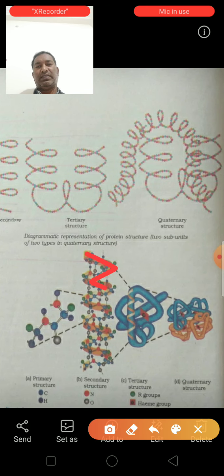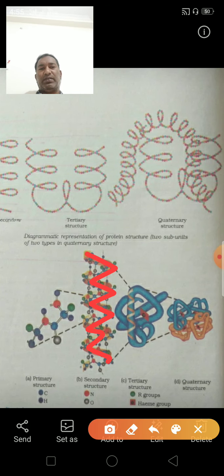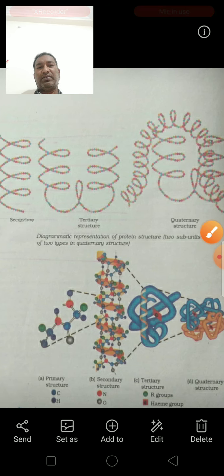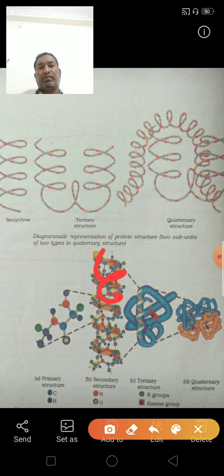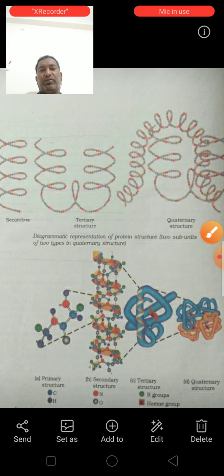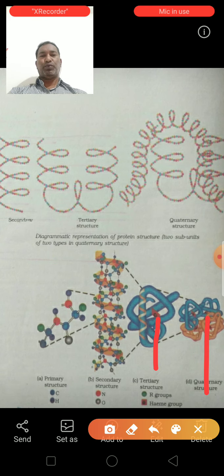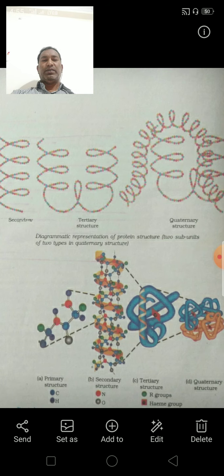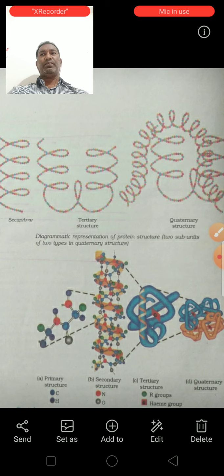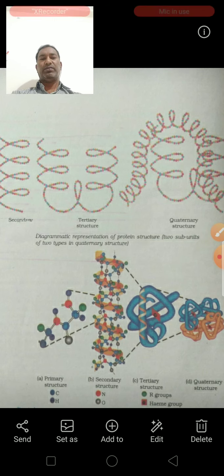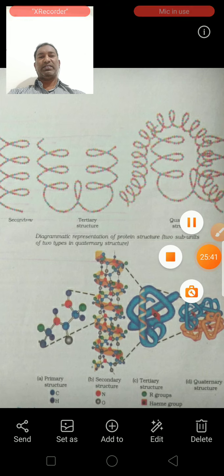The tertiary structure is a spherical form, and this is the quaternary structure of proteins. So these are the four structures of proteins: primary, secondary, tertiary and quaternary structures.